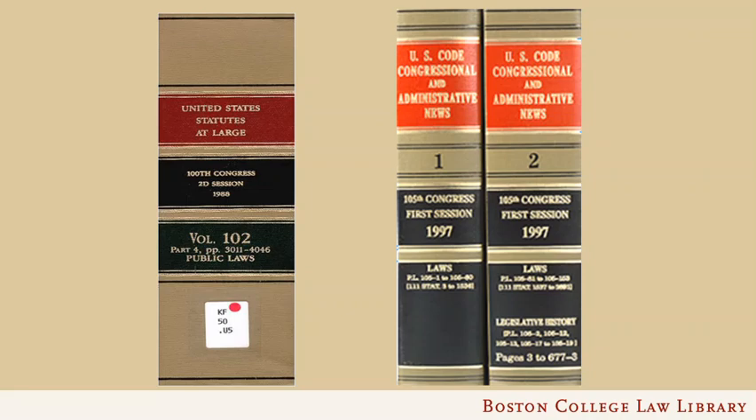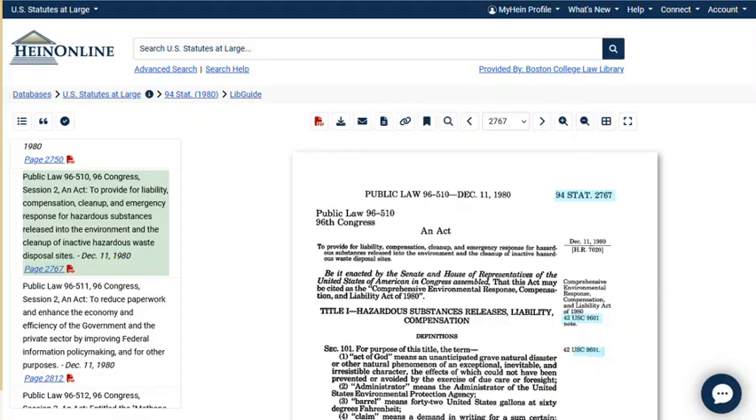Session laws can still be found in books, both the official Statutes at Large and the unofficial United States Code Congressional and Administrative News, called USCAN, which is considerably more up-to-date than the official Statutes at Large. And also in a number of electronic sources. One I'd like to call your attention to is Hein Online, which has PDF images of Statutes at Large all the way back to Volume 1, which makes them very useful as a substitute for print.